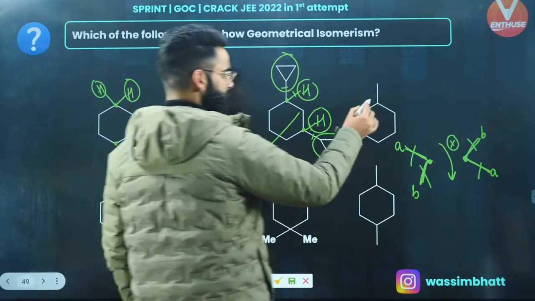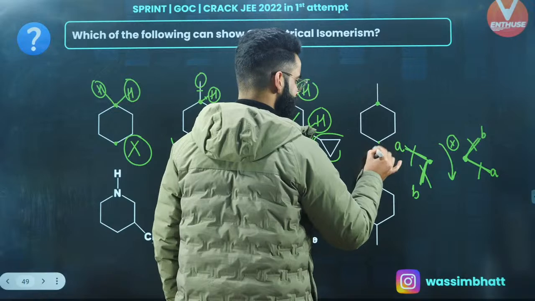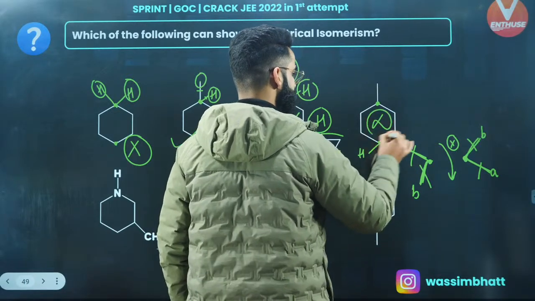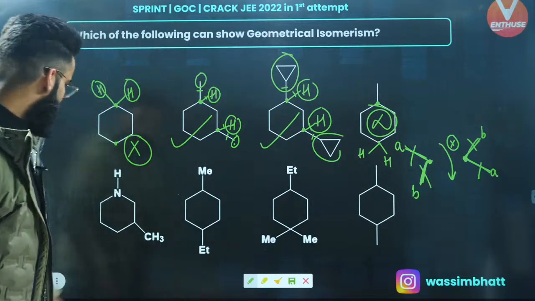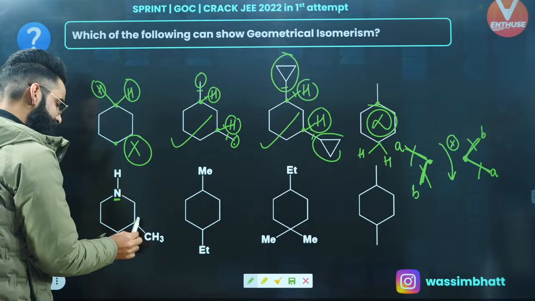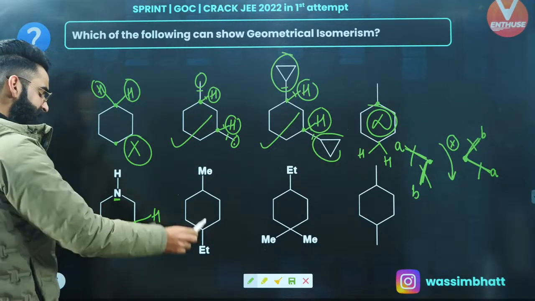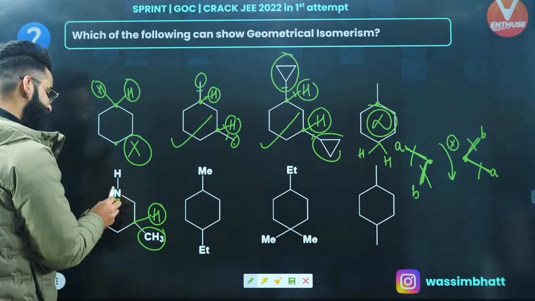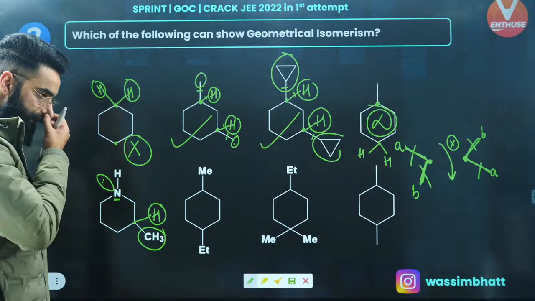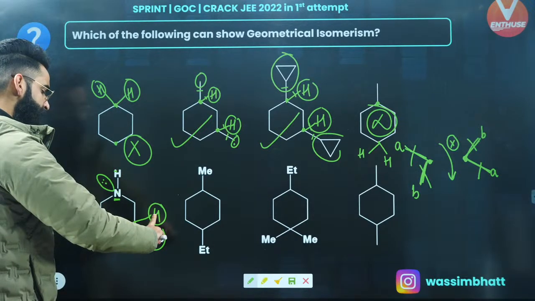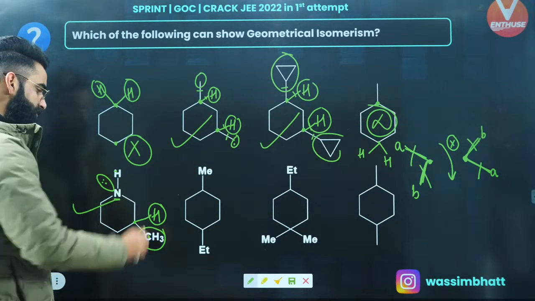What about this one? If I select this center and this center, there are two hydrogens attached with this carbon, two same groups, so no GI at all, right? What about the next one, people? If you select nitrogen, this carbon has got one hydrogen attached with it as well. So two different groups. At the same time, this nitrogen will be having a lone pair, and lone pair is considered as a group. So two different groups over here, two different groups over here, right? Again, it's going to show GI.